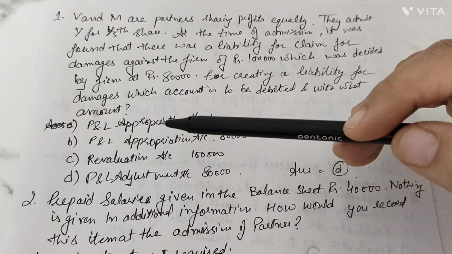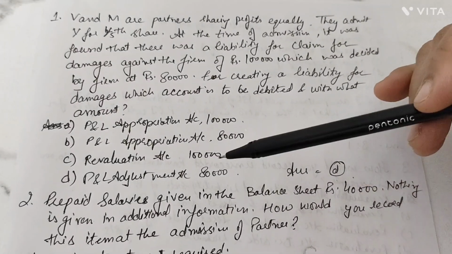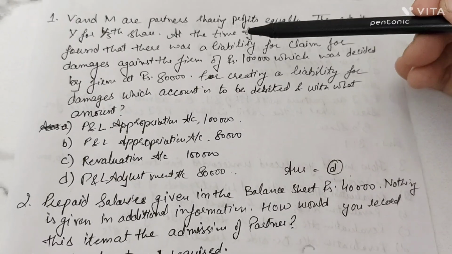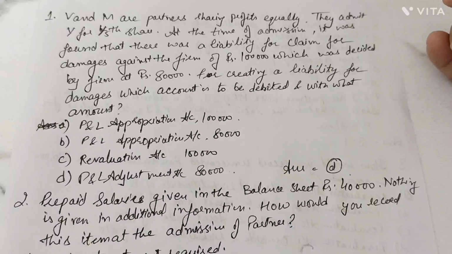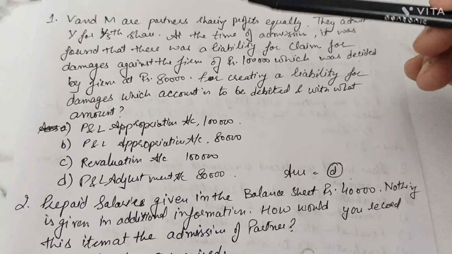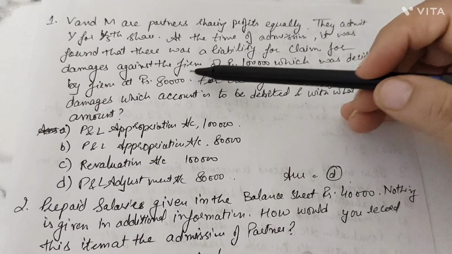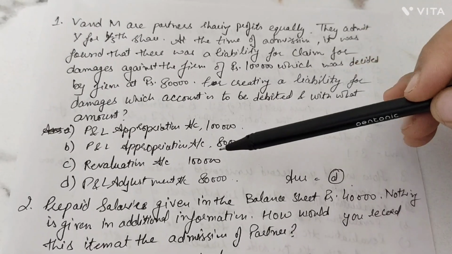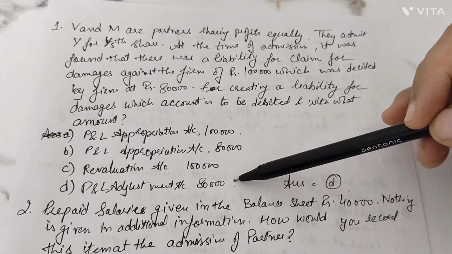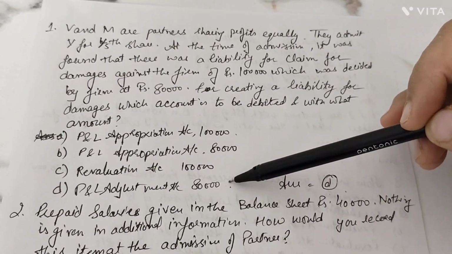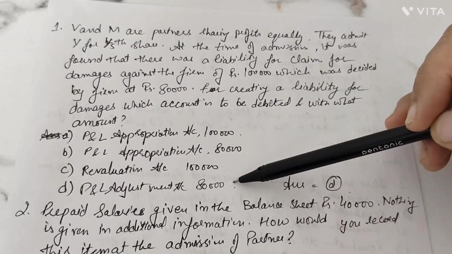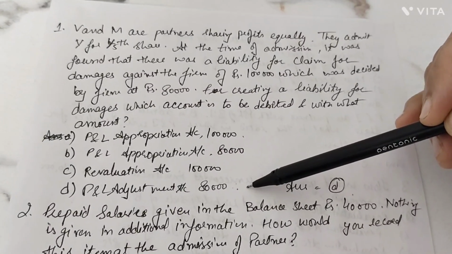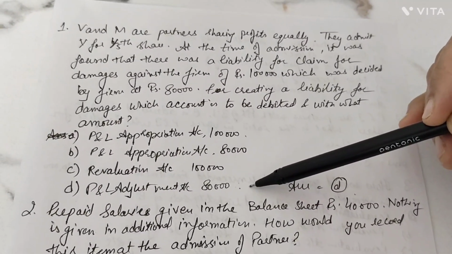You know what is another name for revaluation account? That is P&L adjustment account. So P&L adjustment account with rupees 80,000 would be debited. Now the question again is, which account would be credited? In this very case, beta ji, see over here that the firm's claim liability has been decided at rupees 80,000. So this will go on the liability side. Which account would be credited here? That is claim for damages, or liability for claim for damages, and it will go to the liability side of the balance sheet and the revaluation account's debit side.